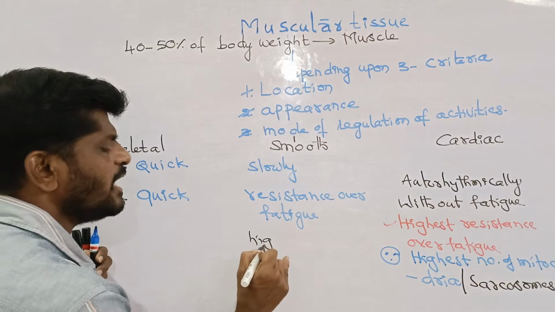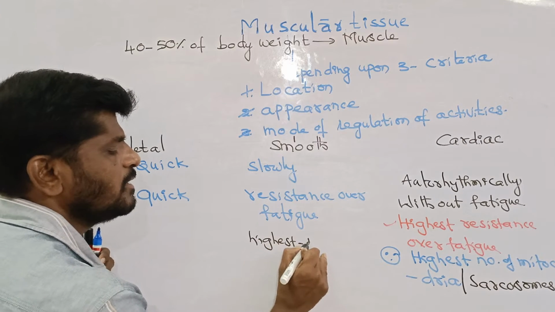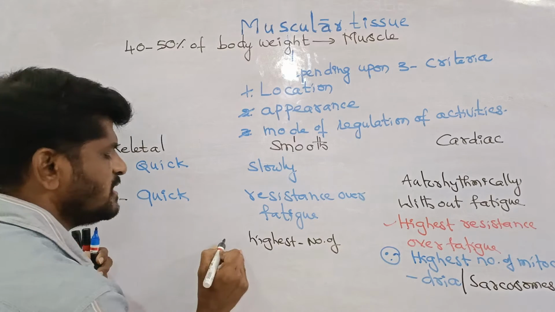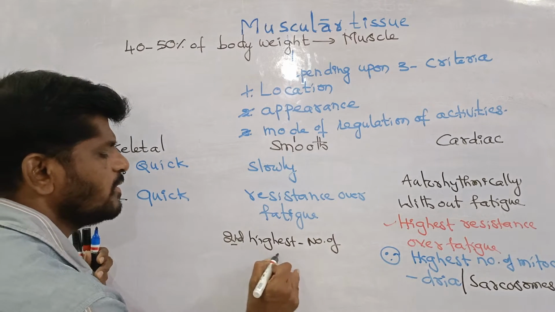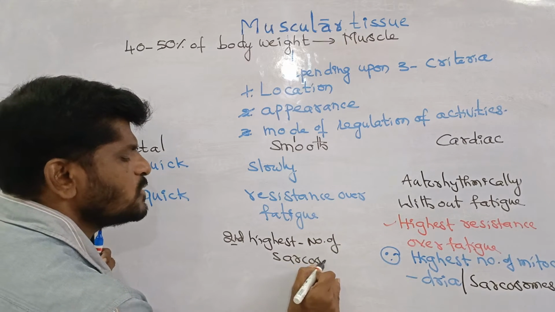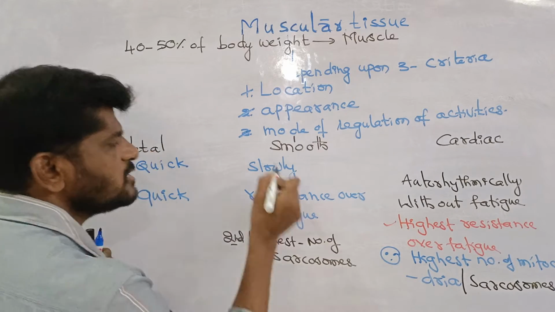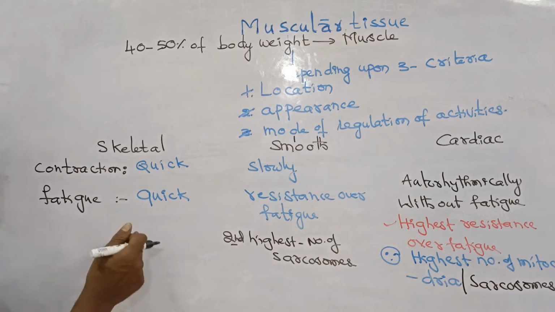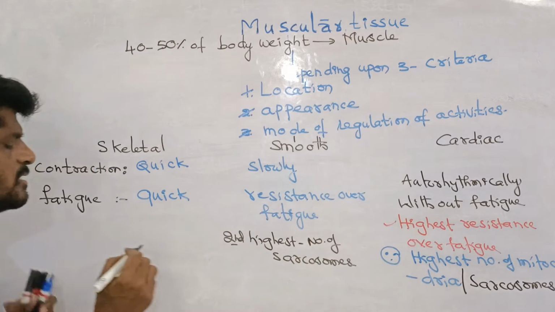The second highest number of sarcosomes are present in the smooth muscle. Comparatively, skeletal muscle contains fewer mitochondria than these two muscles.